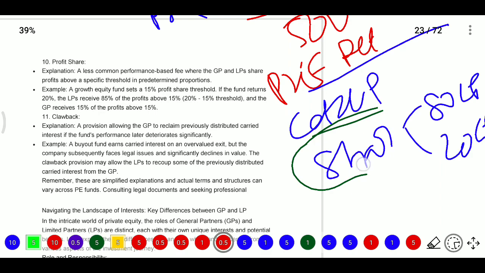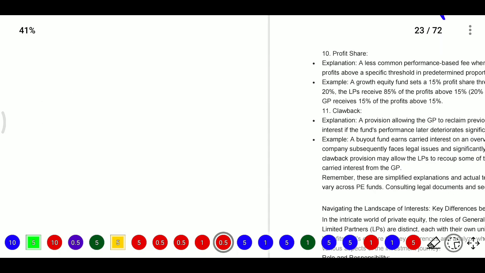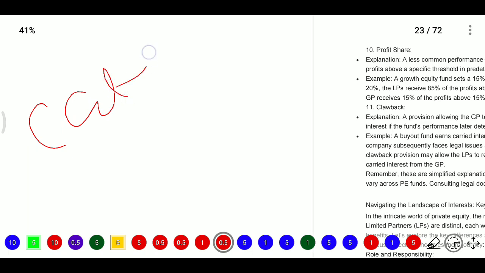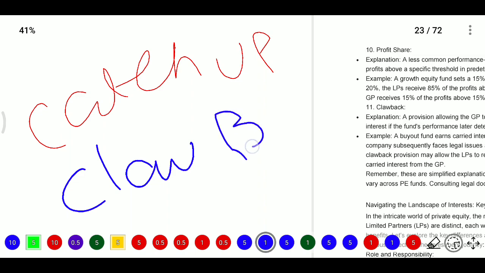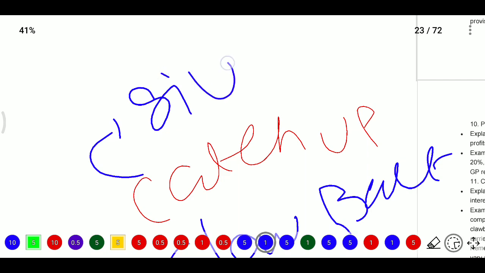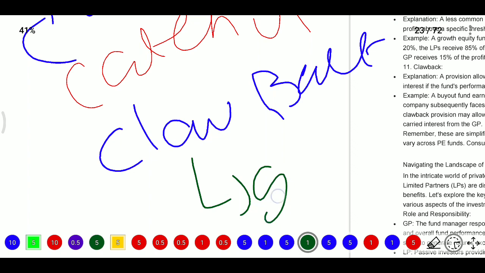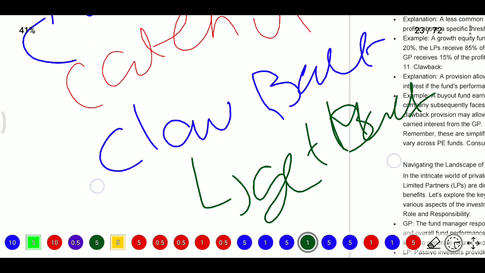Now, clawback provision means a provision allowing the reclaiming of previously distributed carried interest if the fund performance later deteriorates significantly. For example, we have discussed two: one is catch up, one is clawback. Catch up means it is giving more. Clawback means getting back whatever you gave extra, so reclaiming that amount.